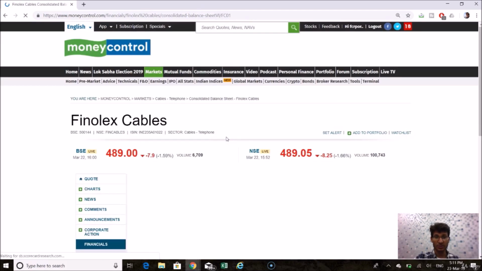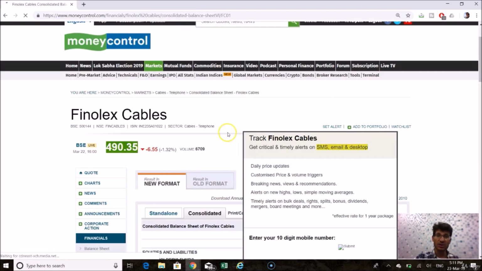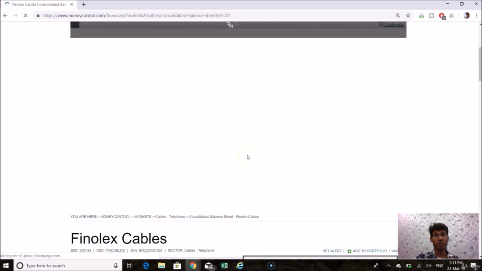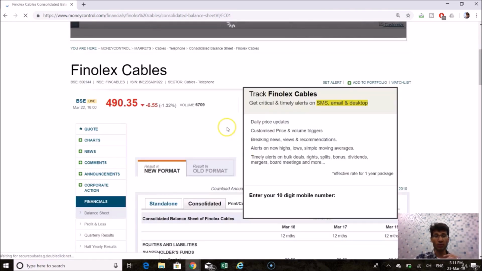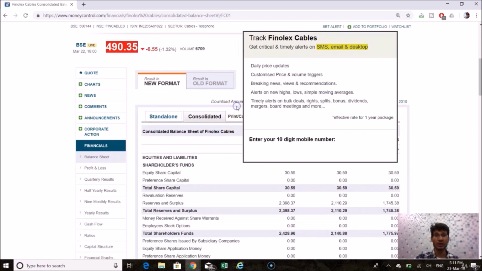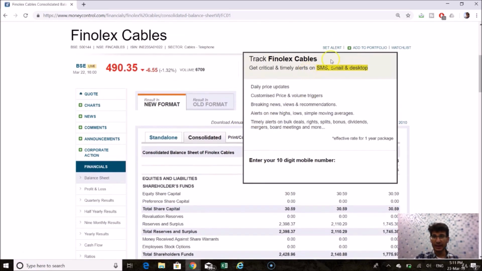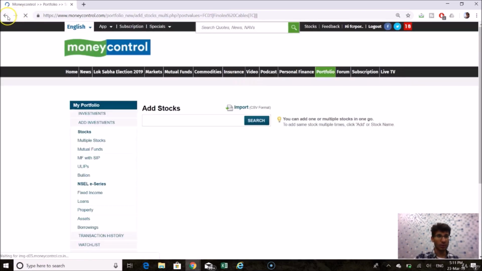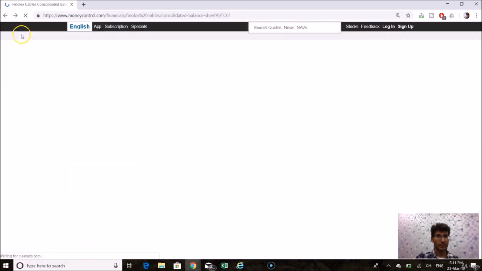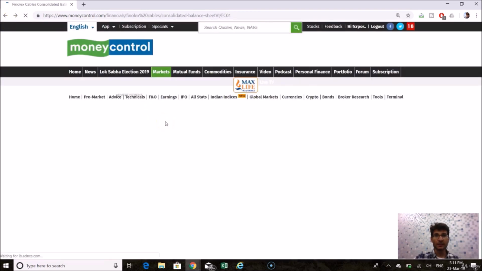front and checking those parameters, because every stock will be representing figures from consolidated balance sheets only. So always make sure that you are checking figures from consolidated itself and not standalone. So moving back, Finolex Cables here,